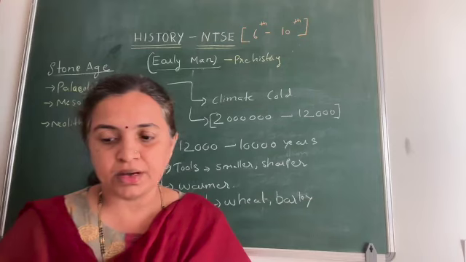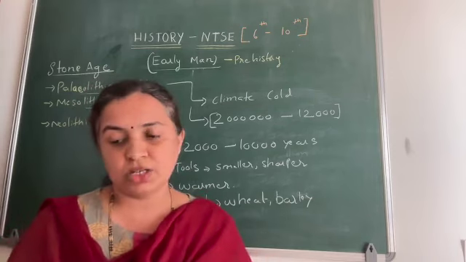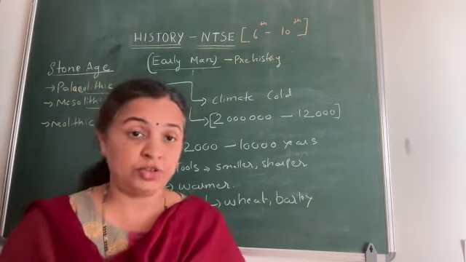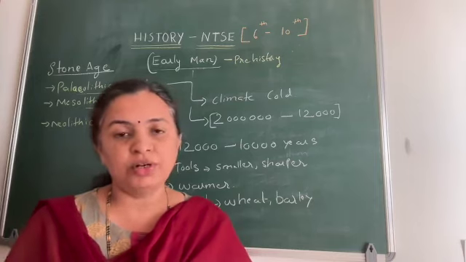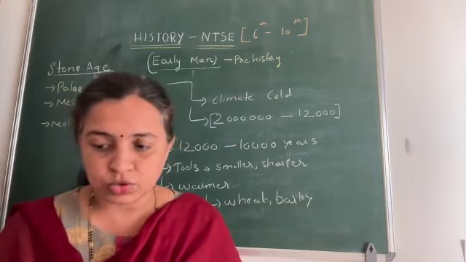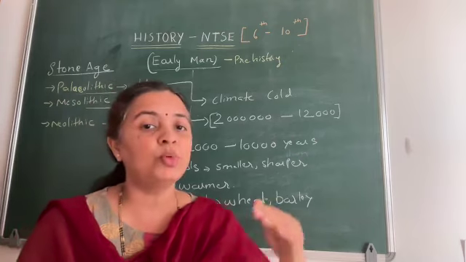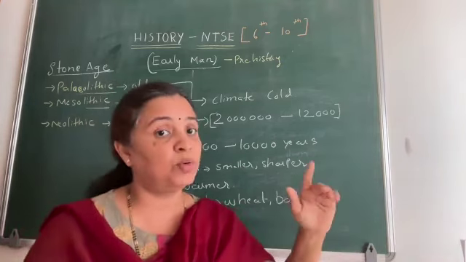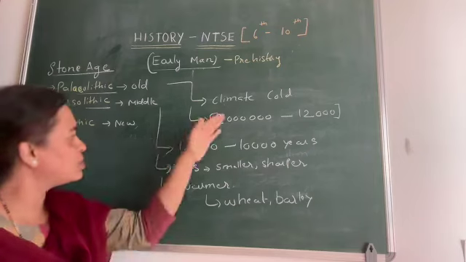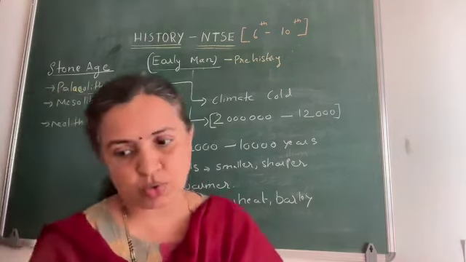He was moving towards domestication, and learning fishing, collecting food and storing food. So he was slowly moving towards agriculture. That will come only in the Neolithic period. So this was all the Middle Stone Age.